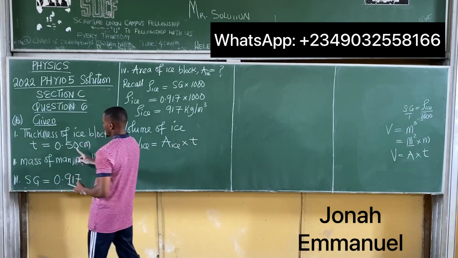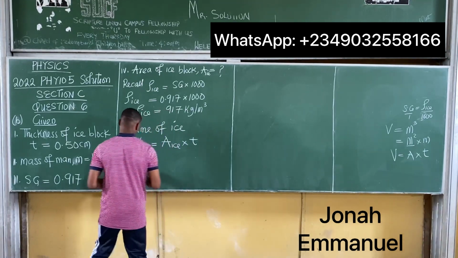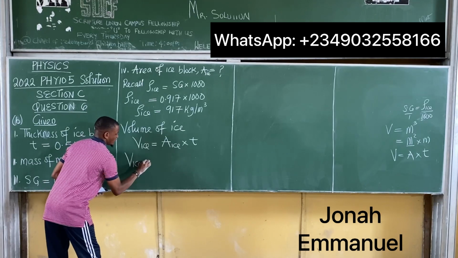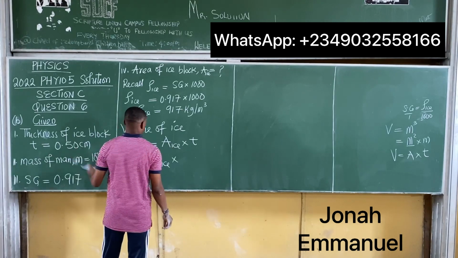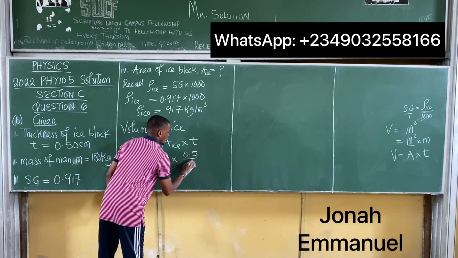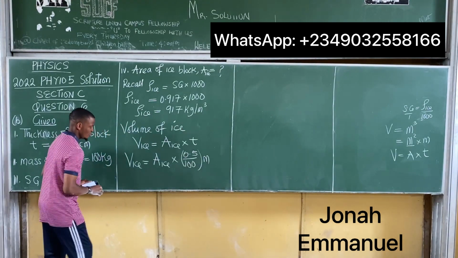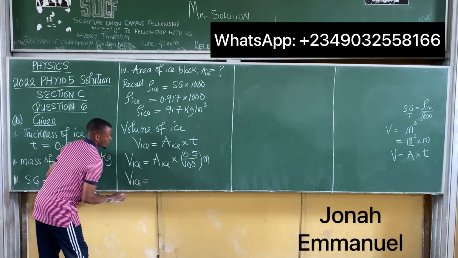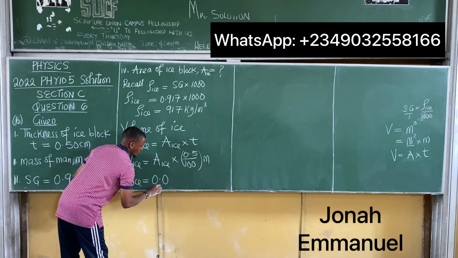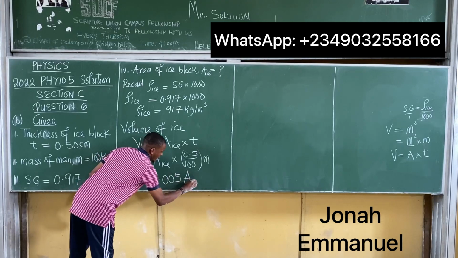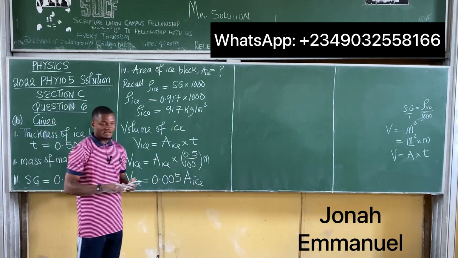This thickness is in centimeters. Let's convert to meters by dividing by 100. So the volume of ice is equal to area of ice multiplied by the thickness of ice, 0.5 all over 100 to convert it to meters. So hence the volume of ice will be equal to 0.005 times the area of ice. All right, so this is the volume of the ice.